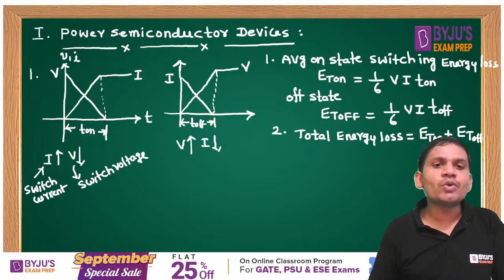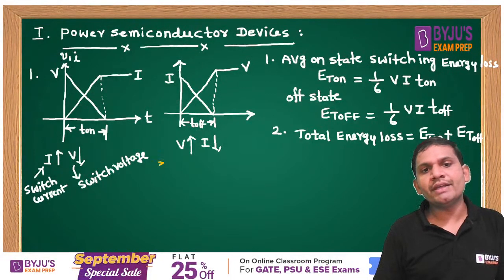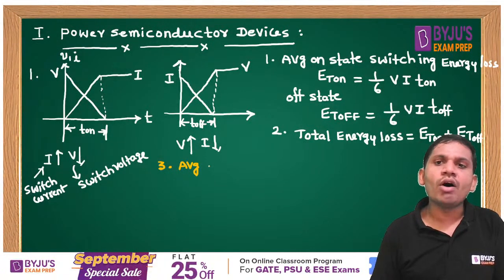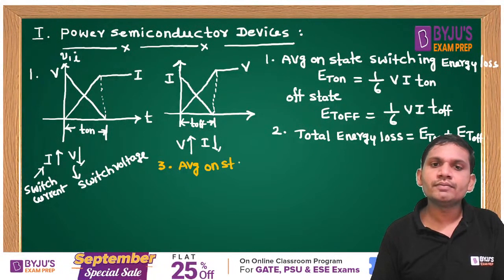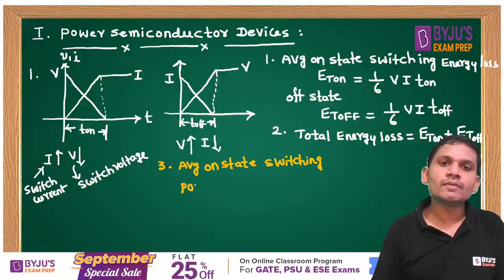Similarly, if it is asked what the power loss is, the third one is the average on state switching power loss. These are all switching losses.